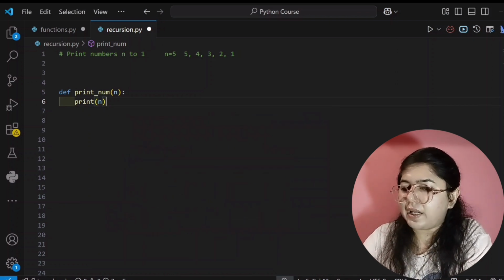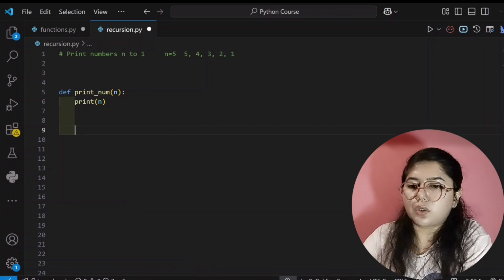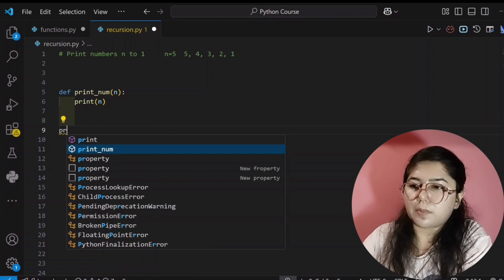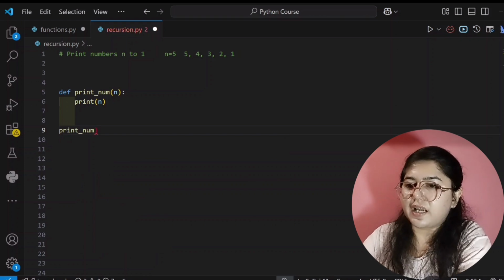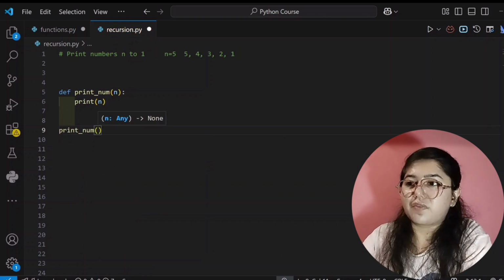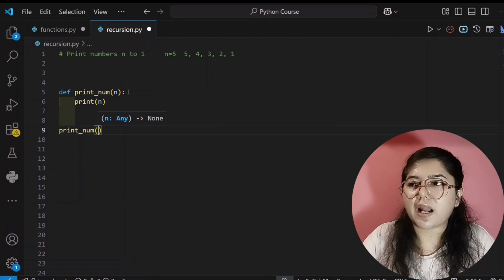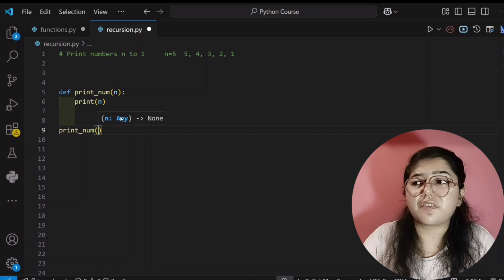Okay, and now I will call this function from here. So I am calling print num. Okay, and inside that I am giving the input. See here, it's recommending only because I have passed a parameter here, n. So now it's showing that you have passed a parameter. Now you are calling that function, so you have to give the input for that parameter, right?